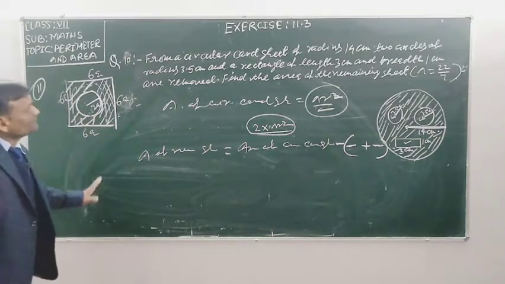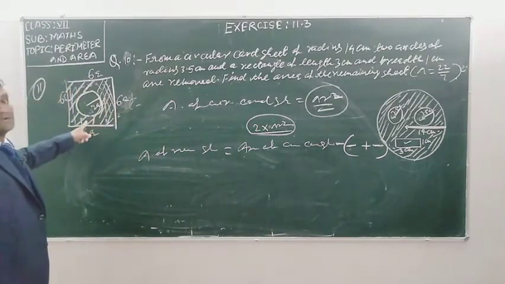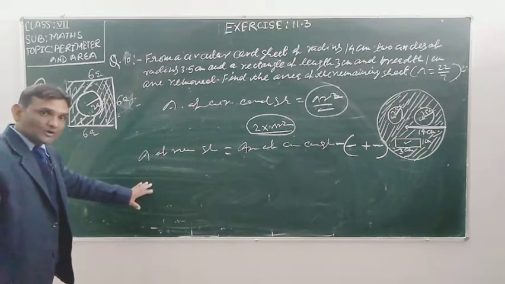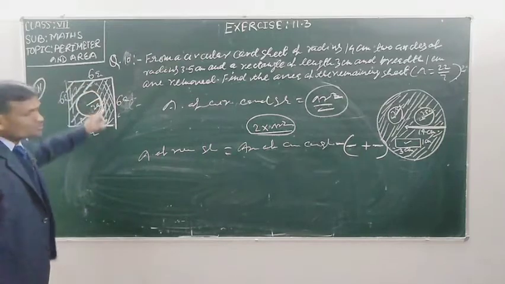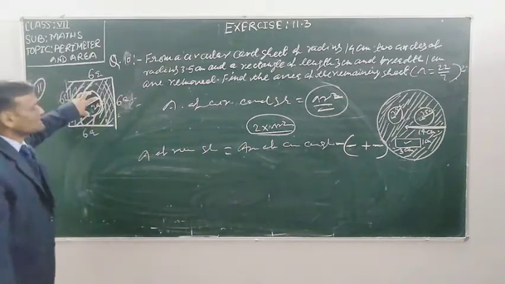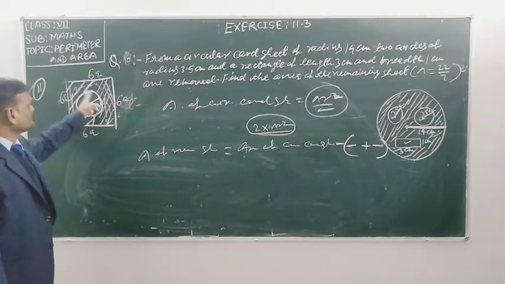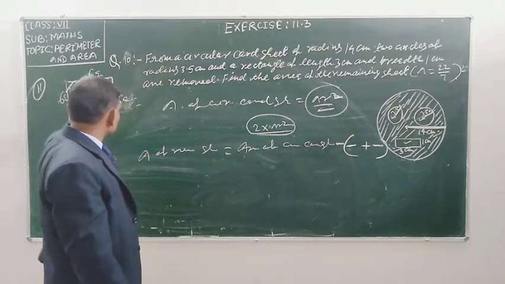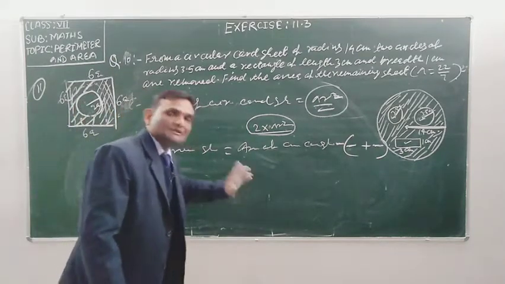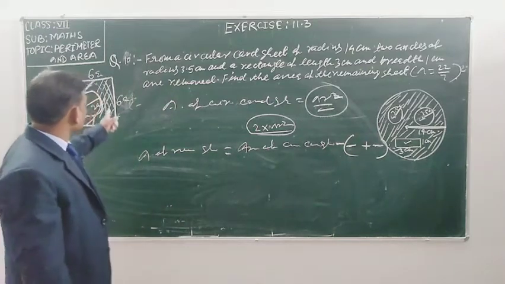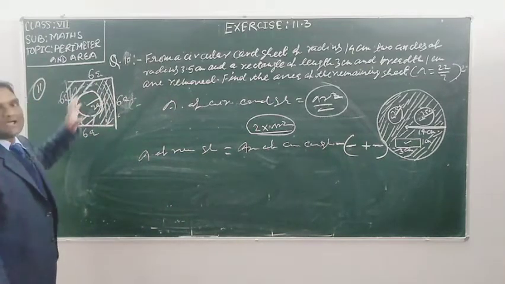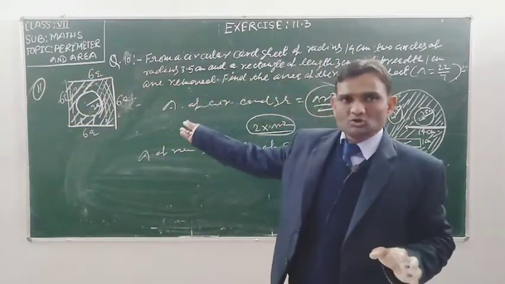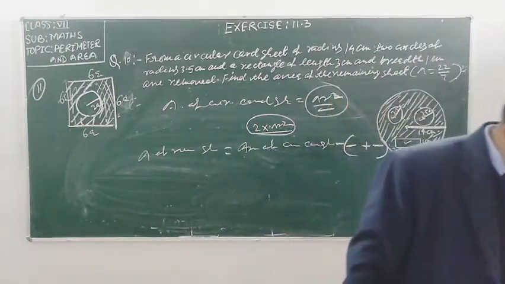And in the last step, question is saying find the area of the remaining sheet. So you will write the area of the remaining sheet is equal to area of the aluminum square sheet minus area of the circle of radius 2 centimeter. So you will be able to find out the area of the remaining sheet of the aluminum. So student, this is a very easy question. You can do it yourself.